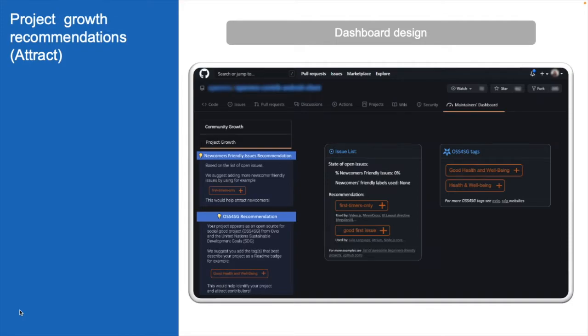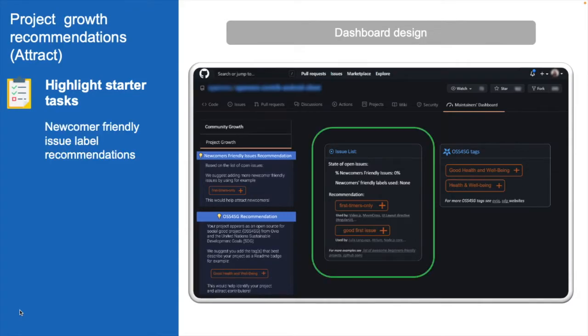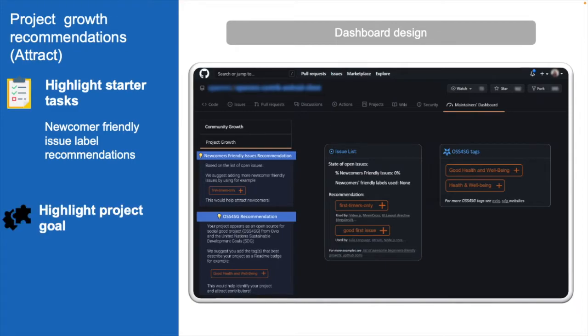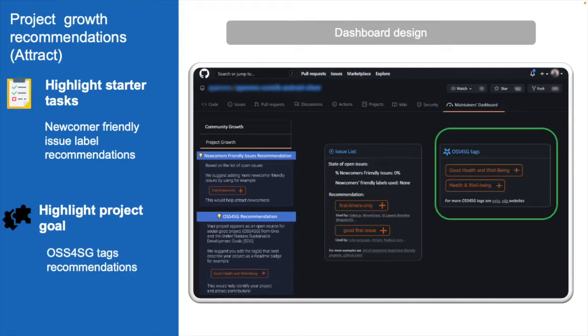Here, we show the resulting dashboard design for project growth recommendations. The goal of the first recommendation was to highlight starter tasks. So here, what we used is newcomer-friendly issue labels recommendations. We used issue tracker data and string matching against a set of newcomer-friendly issue labels curated from 187 repos in 22 programming languages. The second recommendation aimed at highlighting project goal. And here we used open source for social good tags recommendations from both OVIO and SDG websites.